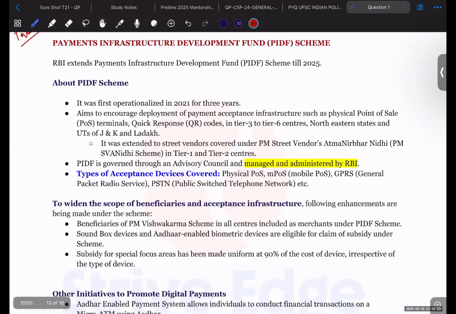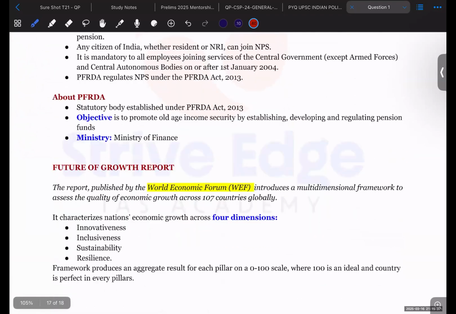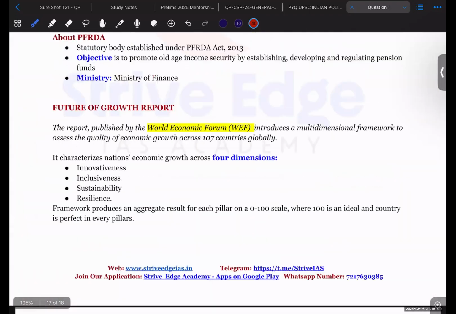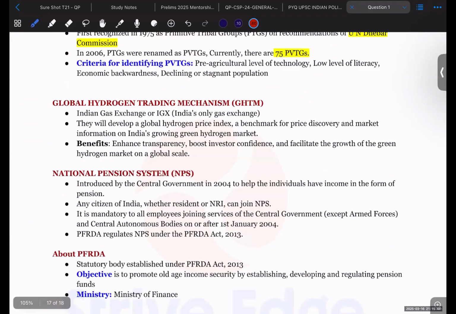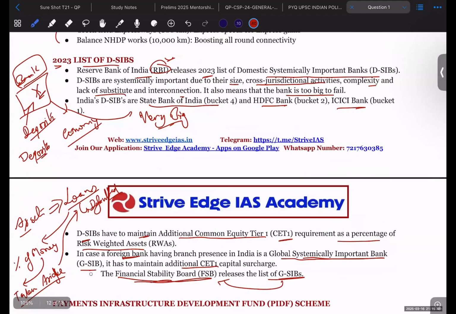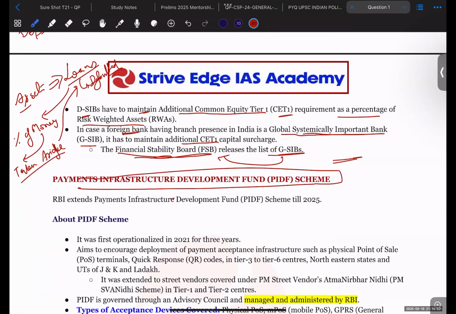Okay, so I think the time is limited with us. We have much to cover. We will be covering it tomorrow again in the same class. Okay, so we have done till domestic systemically important banks, and from here we will be starting with the Payment Infrastructure Development Fund (PIDF) scheme.